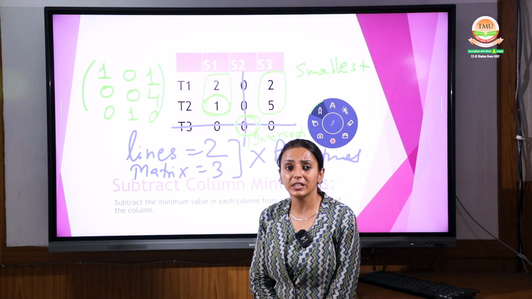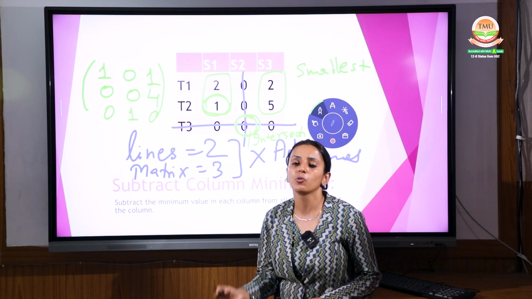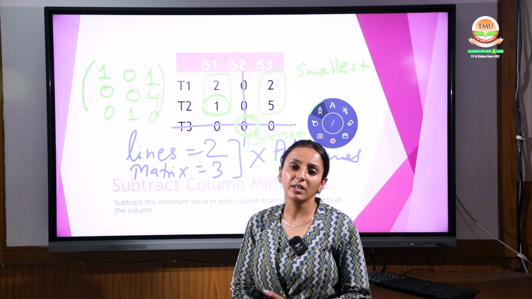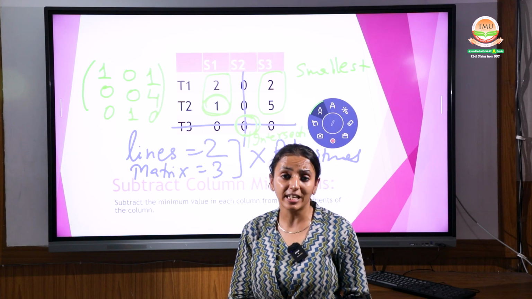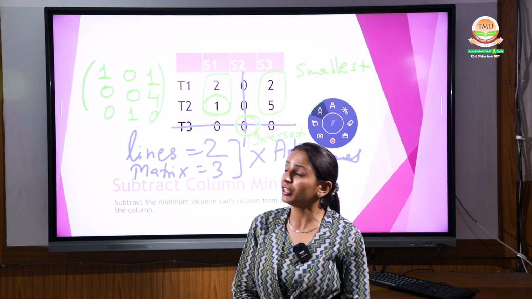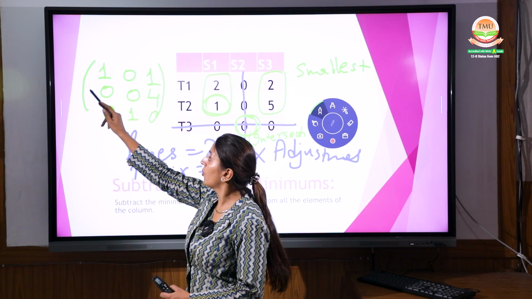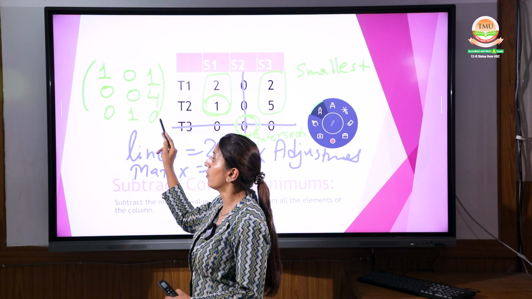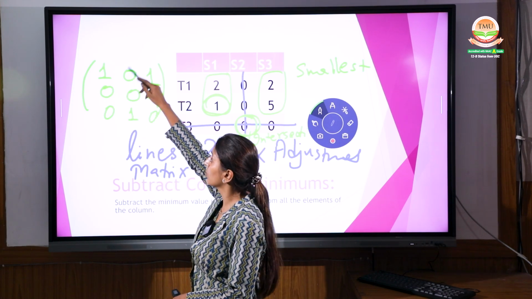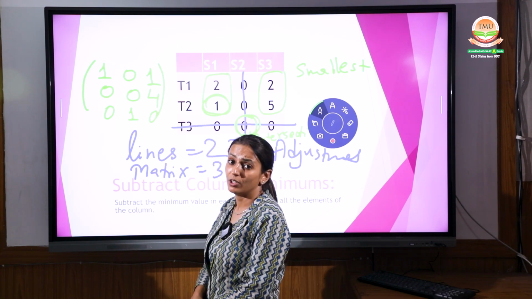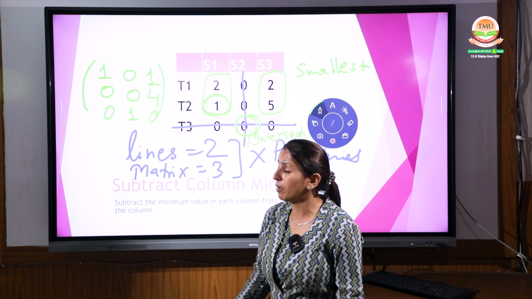Now what do we do after the adjustment? Again we have to make the lines, and remember the lines should be as few as we can, covering all the zeros. Shall we make the lines now? This row contains only 1 zero, 2 zeros, 2 zeros. This one has 2 zeros, 2 zeros, 1 zero. So make the lines covering the maximum zeros.